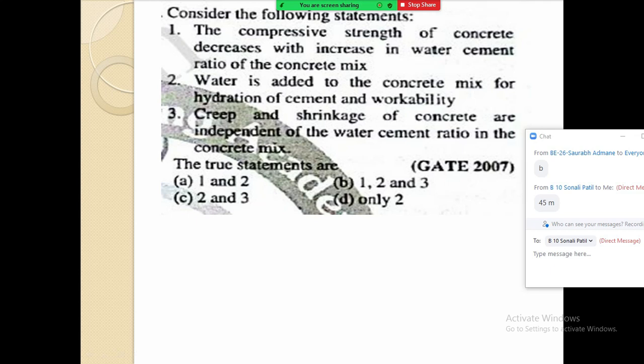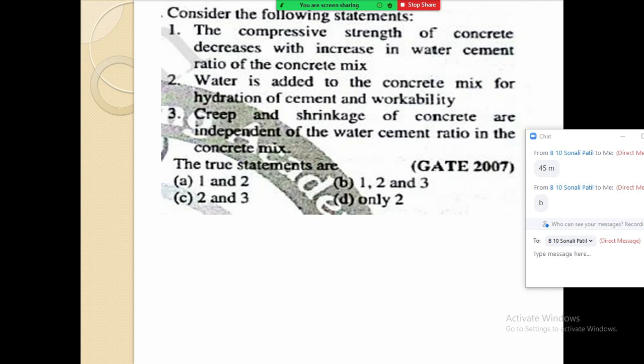Consider the following statements. What is the first statement? The compressive strength of concrete decreases with increase in water cement ratio of the concrete mix. Second statement is water is added to the concrete mix for hydration of cement and workability. Third thing is creep and shrinkage of concrete are independent of water cement ratio in the concrete mix. So from the given three statements, which are the true statements, you have to give the answer. The options are given; tell me which are true.